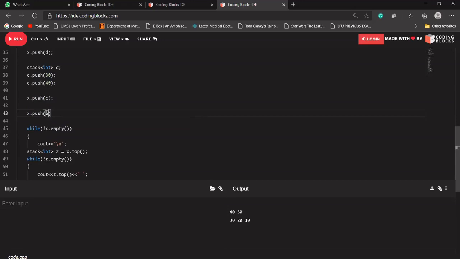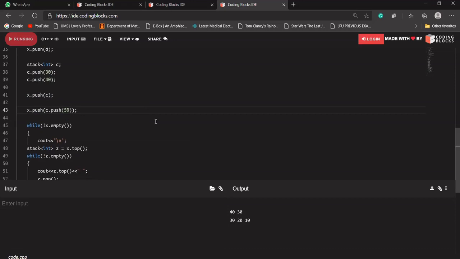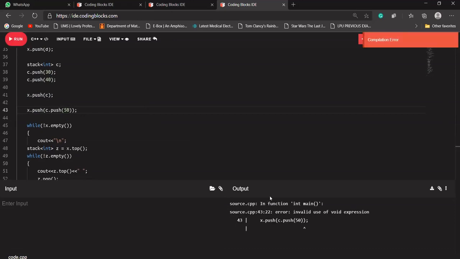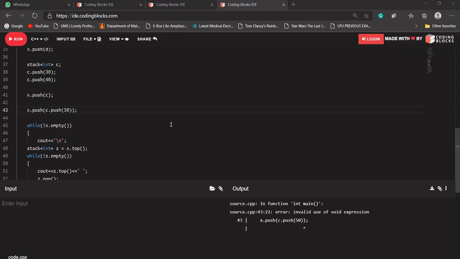So, c dot push, trying to add something. Let's say I'm adding 50. Let's see whether this works or not. It is saying that it is invalid. This will not work, as I told you, because it will just take the stack as an argument, not any value. Okay, Shray, I think it is clear.